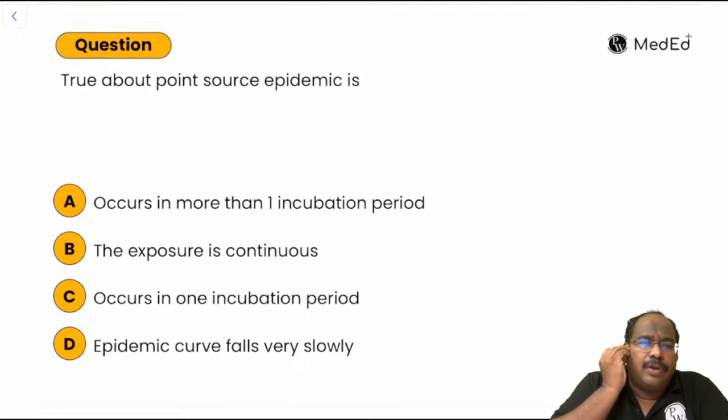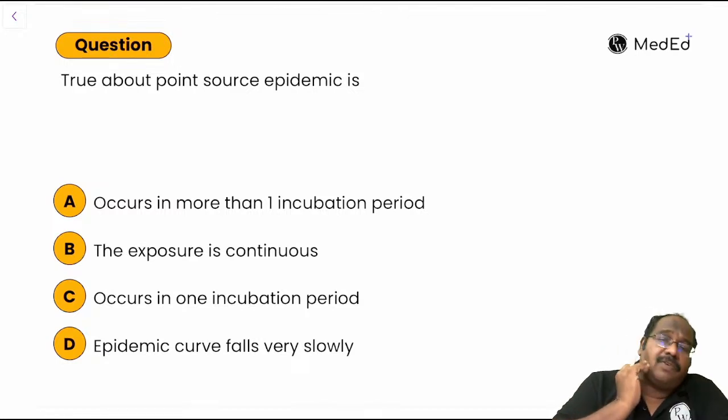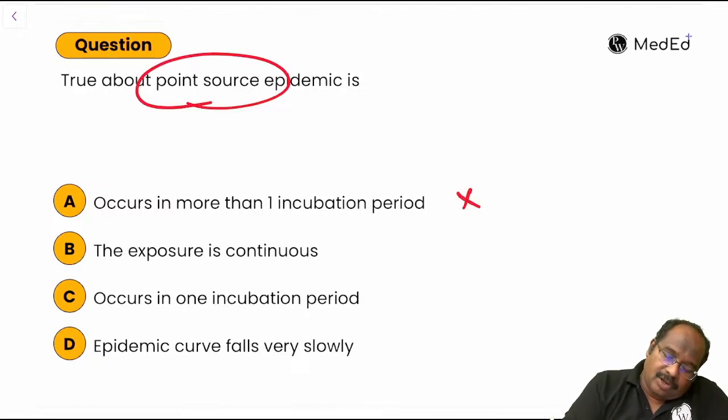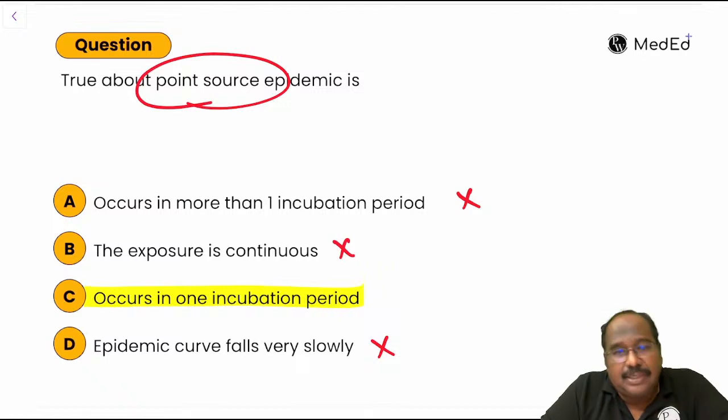Occurs more than an incubation period? Exposure is continuous? False. Not more than one incubation. Point source means single exposure. This is wrong, only one exposure. This is also sharp rise and sharp fall we have seen. This occurs in one incubation period, guys. Occurs in one incubation period.